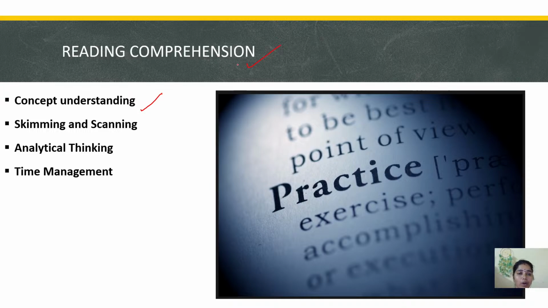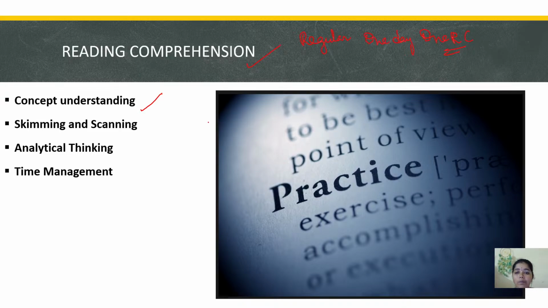For reading comprehension, we have to keep on practicing by reading passages. A regular reading habit is a must. For that I am telling you, one day, one RC. The main concept is we have to understand how the content is given, what important words have been given, where the emphasis has been done. All those things we are supposed to concentrate on. It will not come at the end on the day of the exam. We have to do regular practice, and only then can we do reading comprehension.